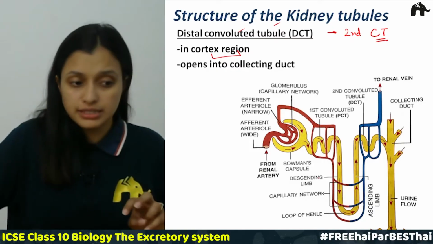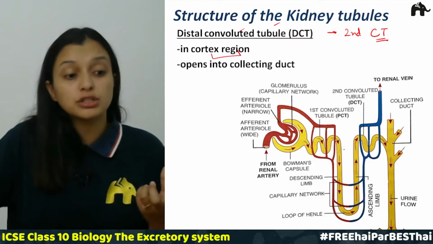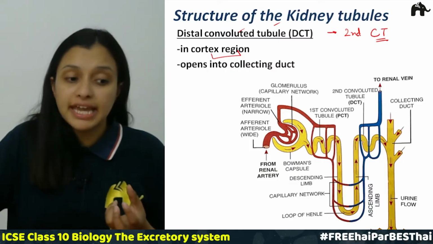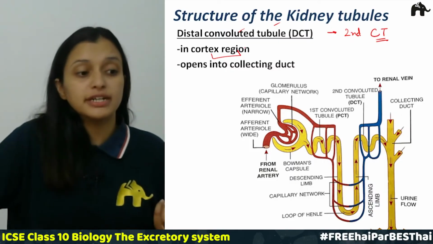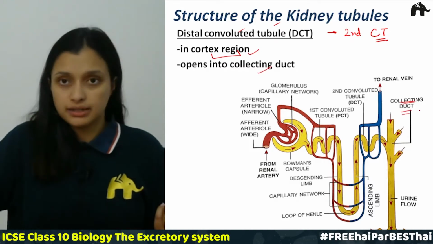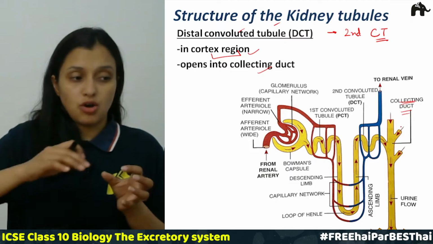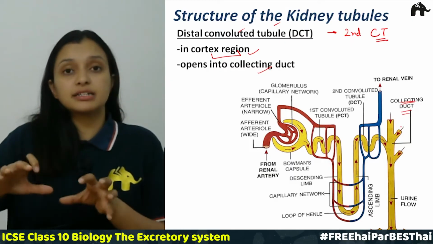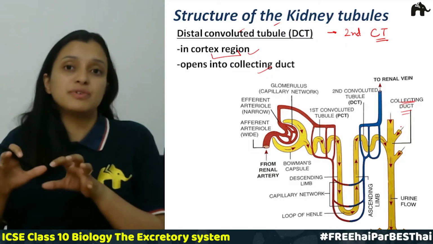So all this started from the cortex region, the loop of Henle extended into the medulla region and then came back to the cortex region. It opens into the collecting duct, right? All the kidney tubules open into the collecting duct and pour the urine into the pelvis region.